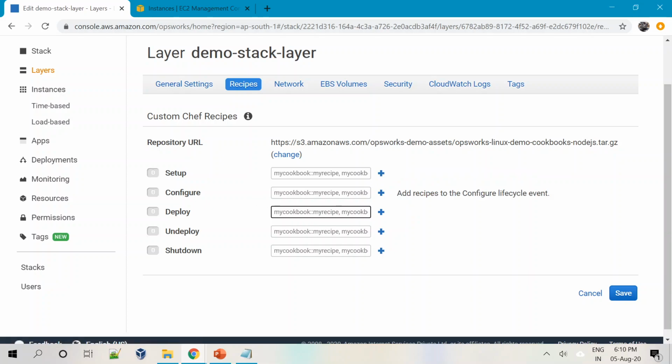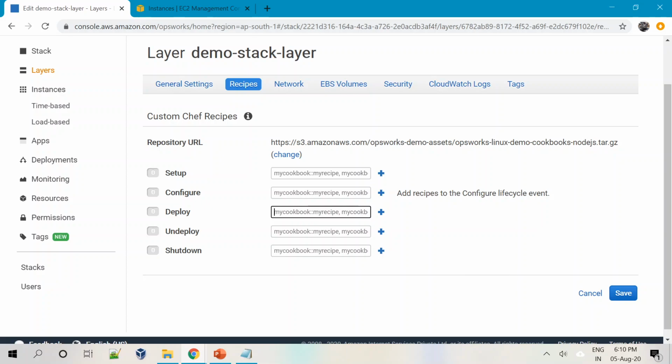Then you have configure. Setup is the first time. Configure is for when you probably already have 5 servers running, and there are 5 more coming because of your auto scaling configurations.